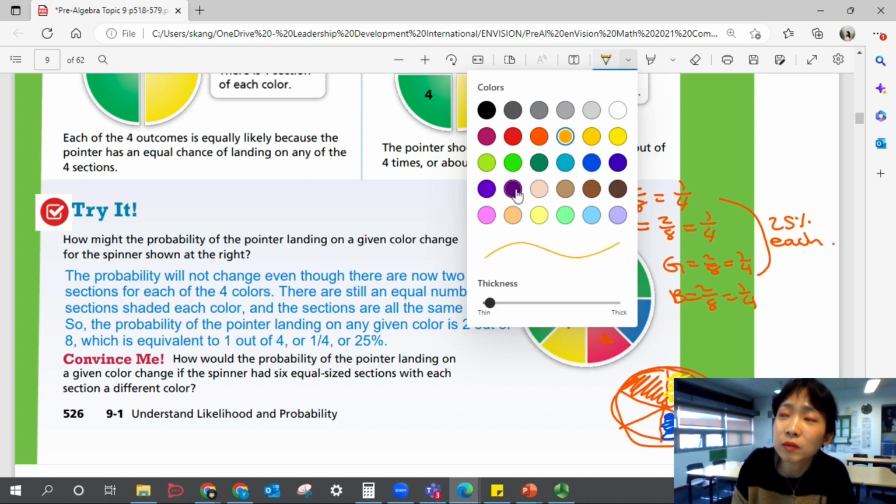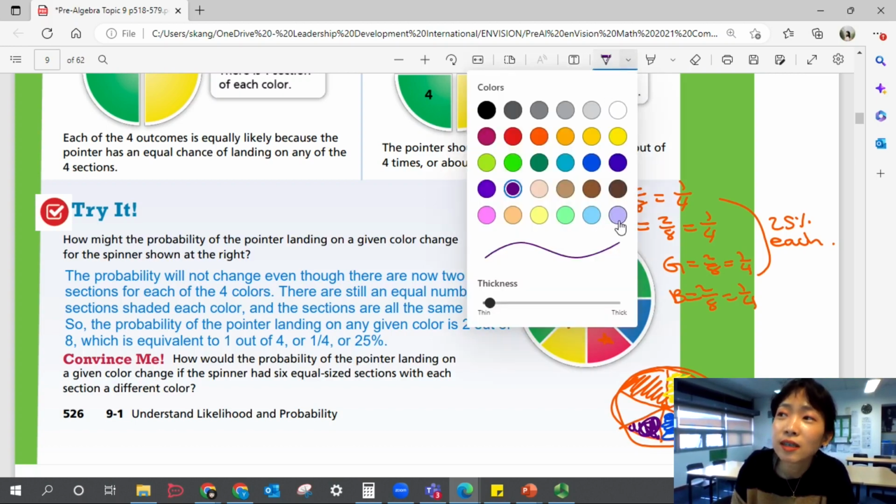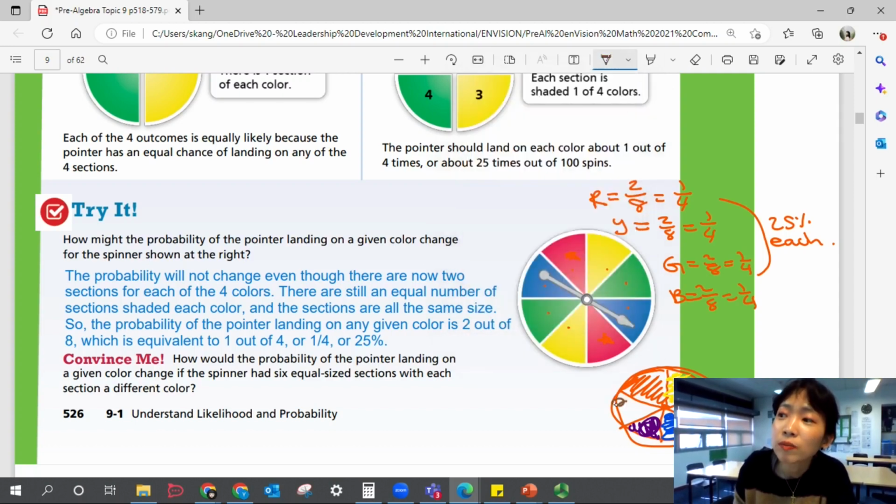So we can add what? We can add purple here. And then what else? I'm tempted to do pastel purple. But let's do brown. I just really like purple. No, actually I really like all colors. Okay, so these are all different colors, right?